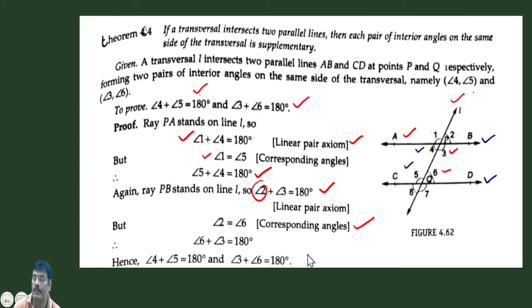So we conclude that if two parallel lines are intersected by a transversal, then the sum of each pair of interior angles on the same side of the transversal, that is, this angle plus this angle is 180, and this plus this is equal to 180 degrees.